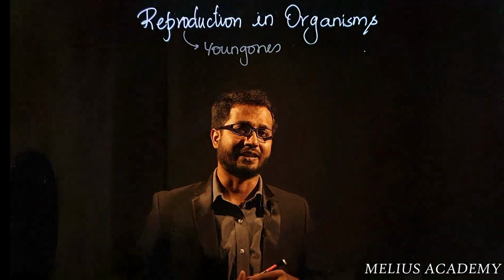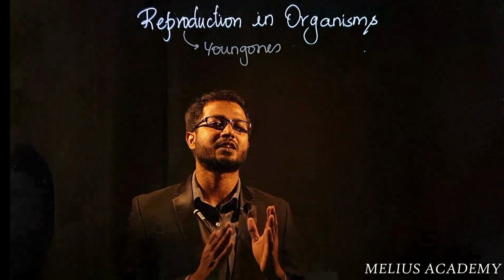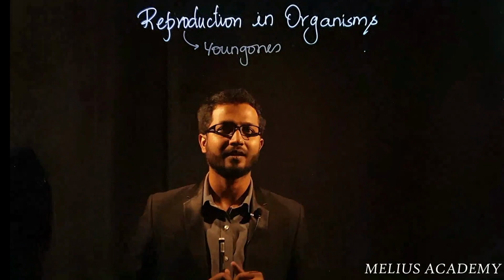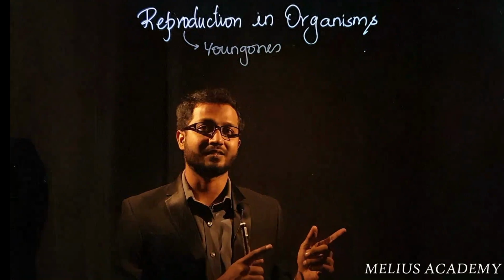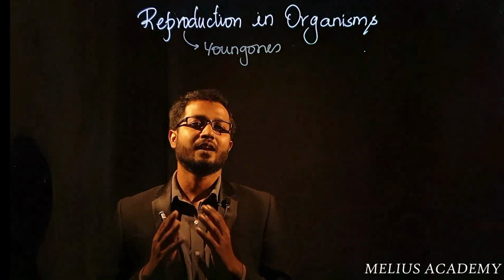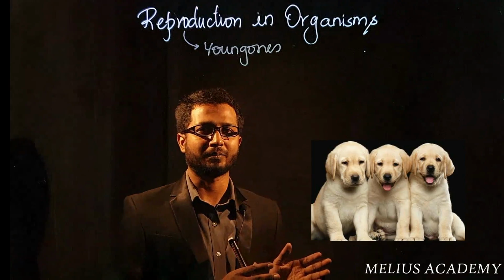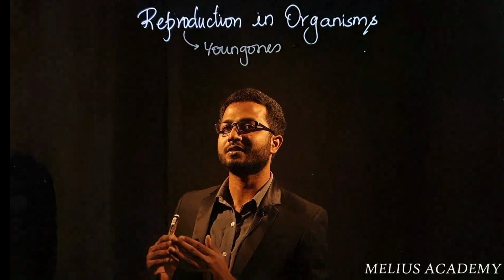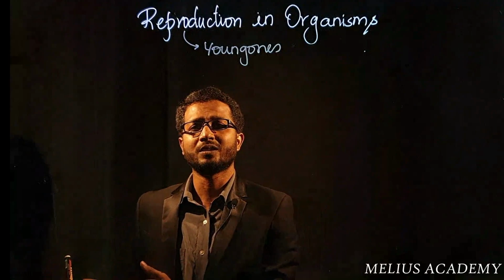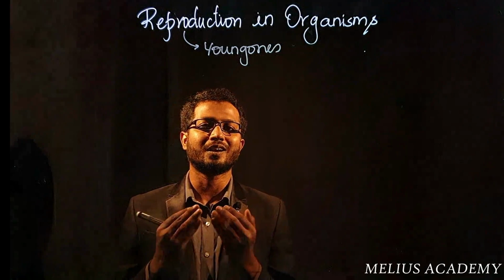of its own kind. This is important for us. Biological process where an organism is giving birth to young ones, we agree. But the point after this is important. Of their own kind is important for us, because a cat is always going to give rise to a kitten. A dog is always going to give rise to puppies. It will never happen that a dog is giving birth to an elephant or a human is giving birth to a snake. No. Always we give birth to young ones who look alike.